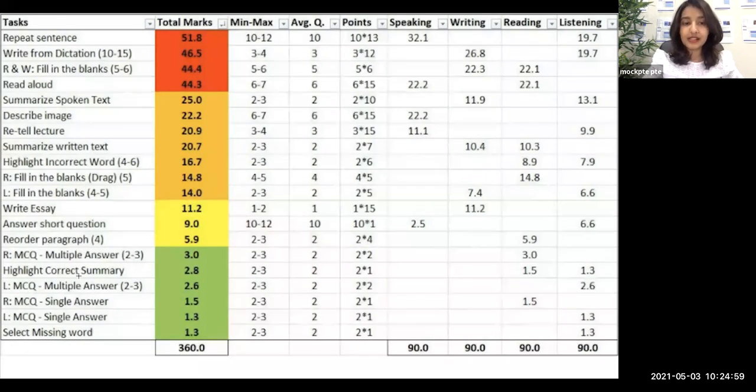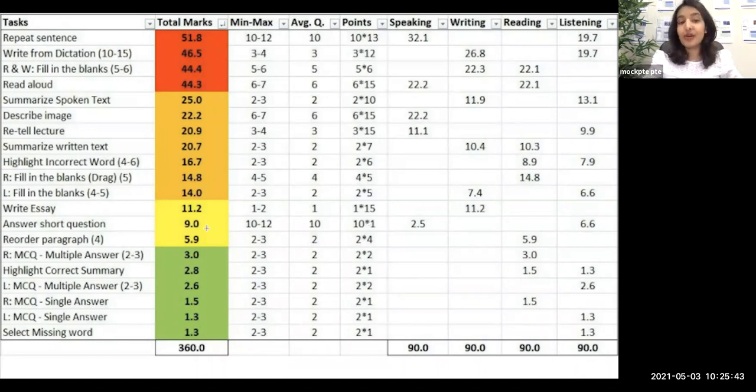The item we are discussing today is answer short question, which is over here in the yellow block, the third block, which is relatively less important compared to all the other items on top. If we count, I think it is 13th. 1, 2, 3, 4, 5, 6, 7, 8, 9, 12. Yes, this is the 13th most important question out of the 20 items in PTE. It has a total of 9 marks out of 90, and this is an item in your speaking module where you get 10 to 12 different questions under the same item. Average number of questions, 10. This is the point system. You don't have to worry about that. We'll discuss it later in the detailed part.